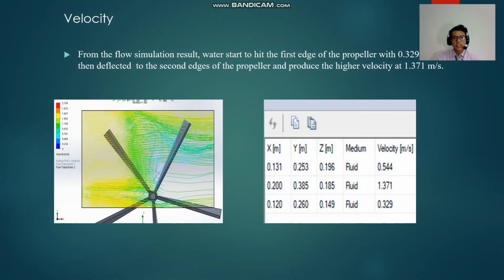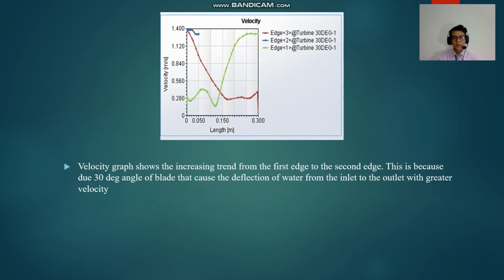Okay, for the velocity, from the flow simulation result, water starts to hit the first edge of the propeller at 0.329 meters per second and then deflects to the second edge of the propeller and produces a higher velocity at 1.371 meters per second. From the first edge, water starts to deflect to the second edge with a higher velocity because of the deflection of water.